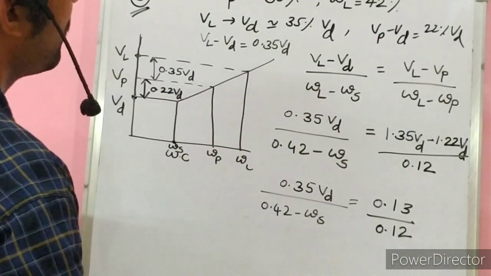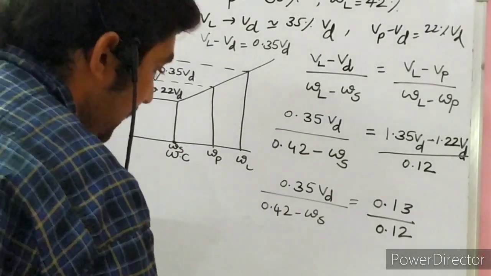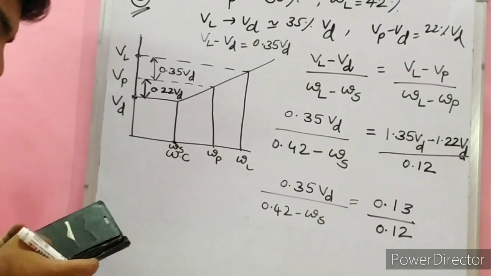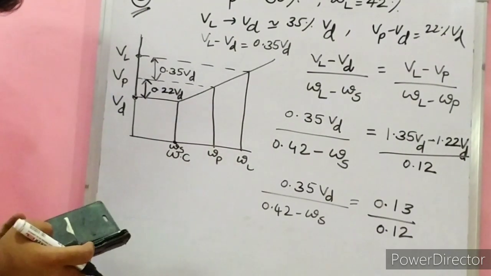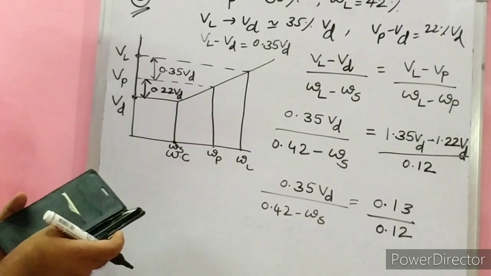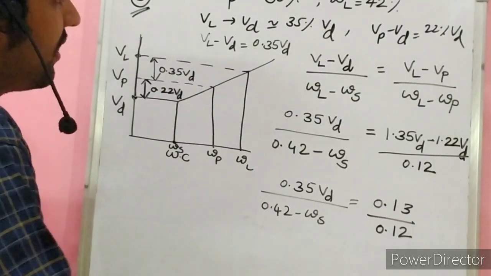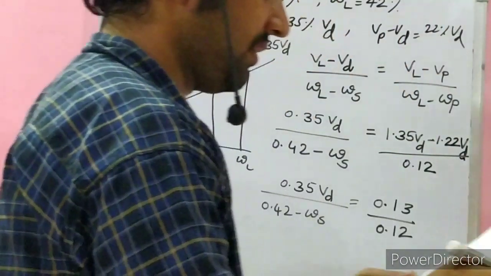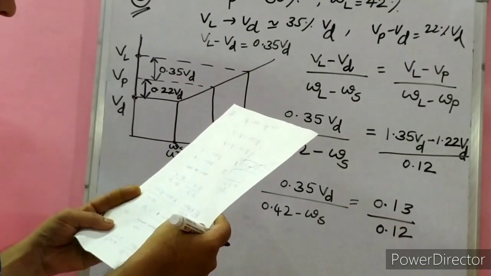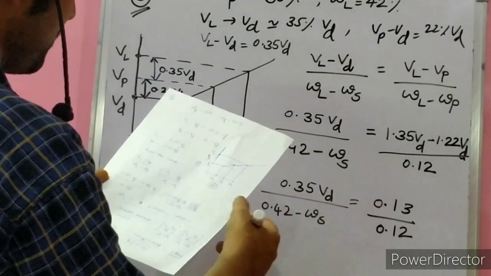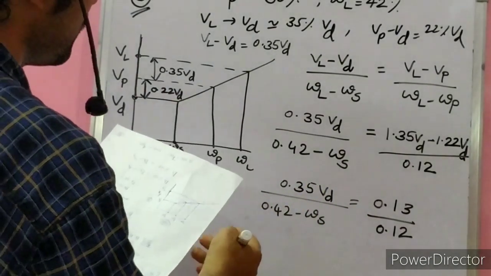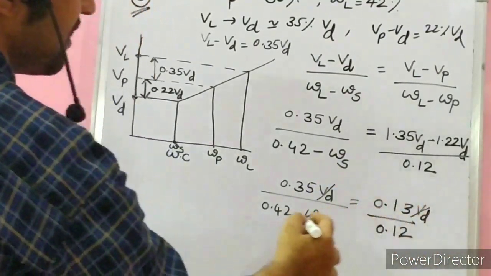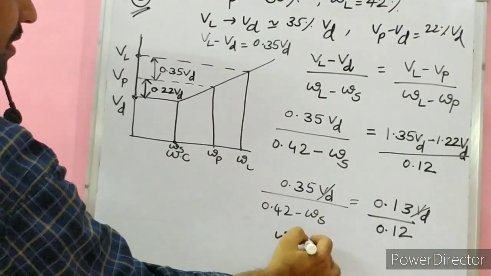This is the data that we have been given. Any other data that we can be given? Determine the shrinkage limit and shrinkage ratio of the soil. Okay, dry volume. How much are we getting here? Solve this equation. 0.13 Vd, Vd will get cancelled here. From this equation I got the Ws.